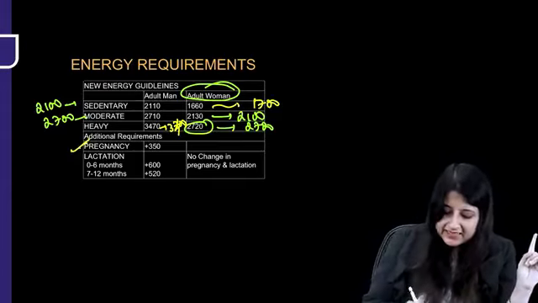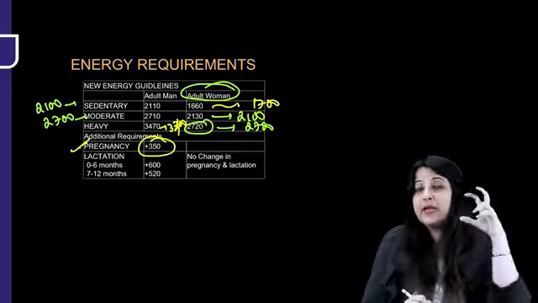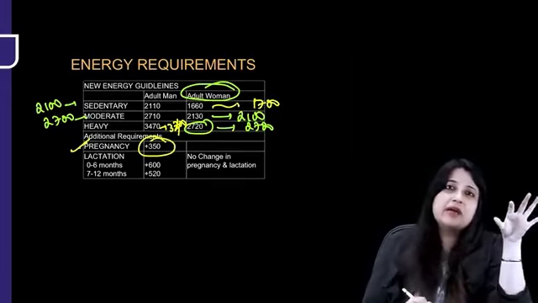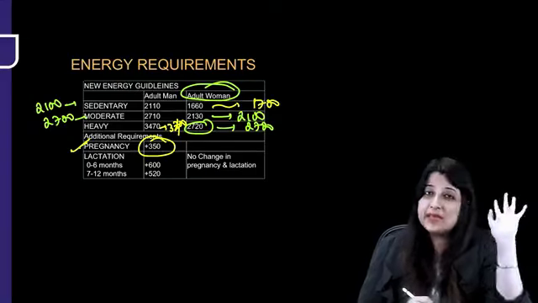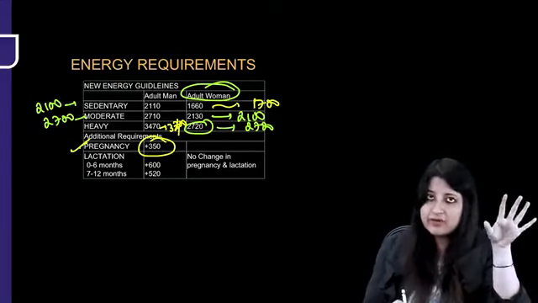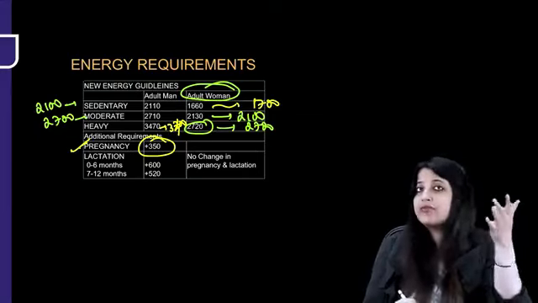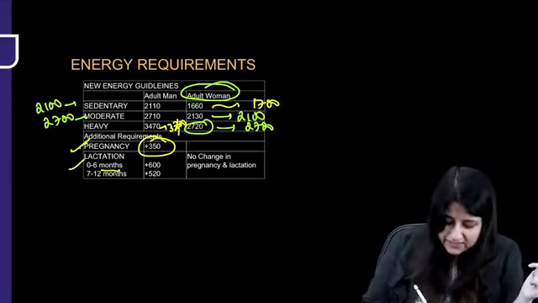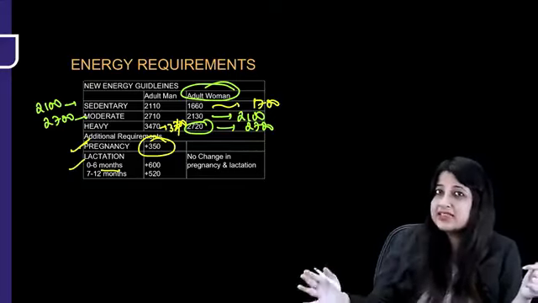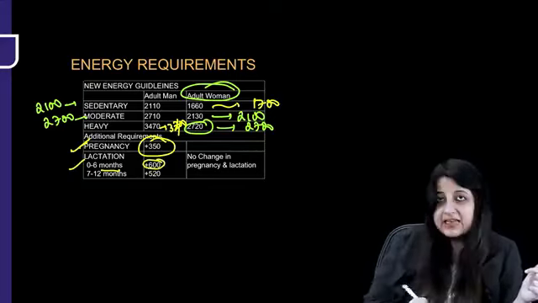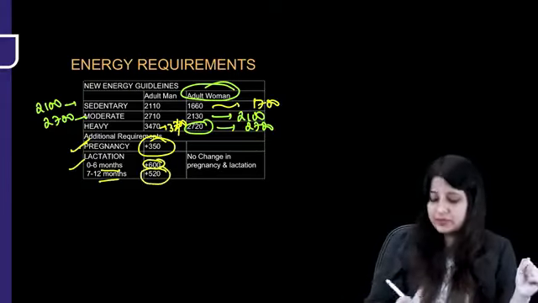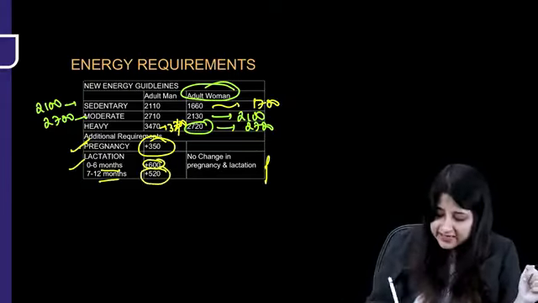Now, in pregnancy, guys, plus 350, this has to be added to whatever is the energy requirement by a sedentary worker female, which is 1660 or roughly 1700. So on that you have to add plus 350. Now, remember one thing, lactation first 6 months. So you say first 6 months, so plus 600. First 6 months plus 600. 7 to 12 months plus 520. No change in pregnancy and lactation from previous guidelines, okay?